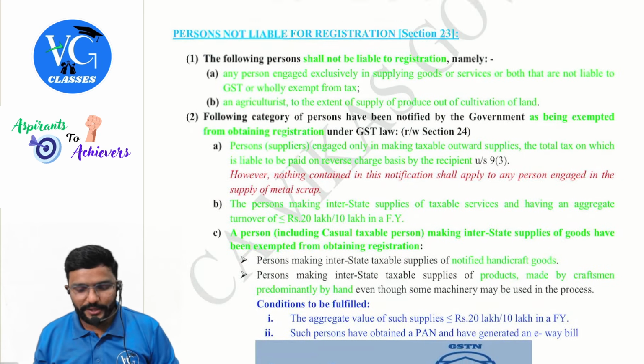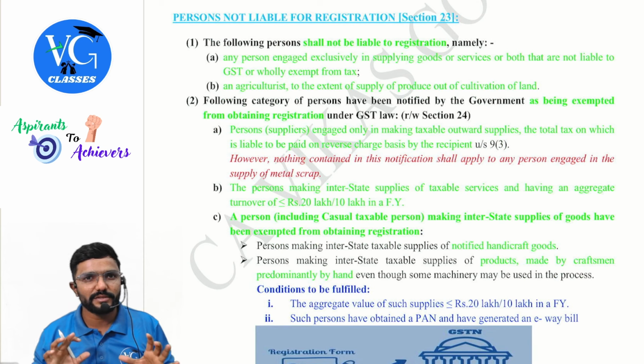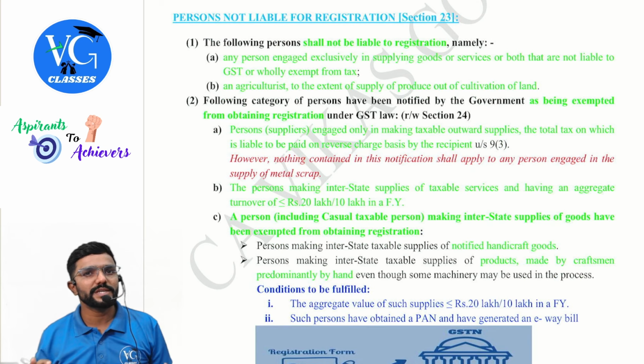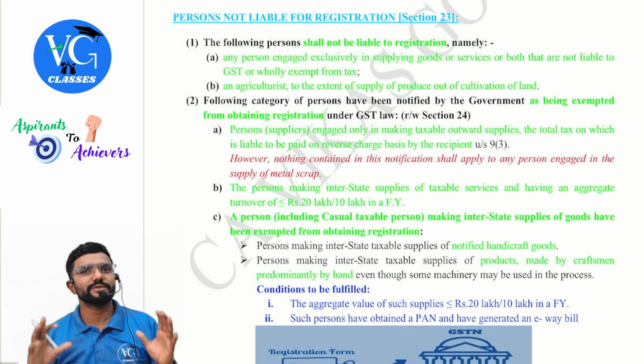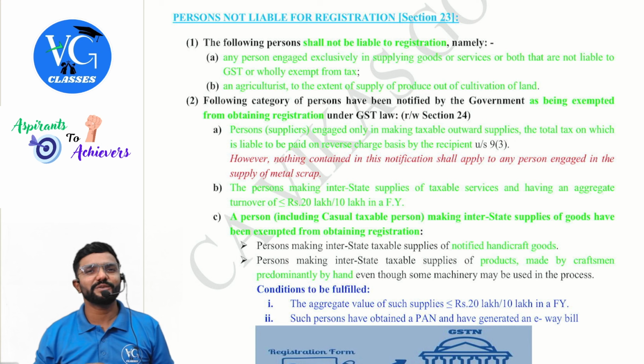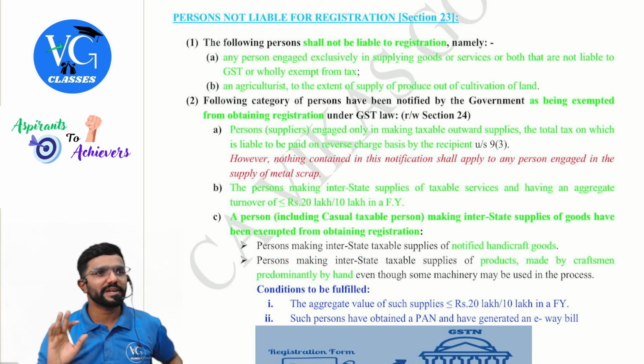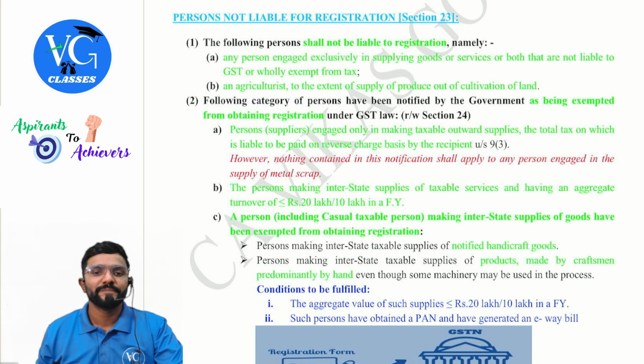Now coming to 23. Who should not get registered under GST? Guys, important. Why? Because when you have to decide who should get registered or not, you should have knowledge of all three sections. Sir, I know 22. Is it enough? May not be, because something might be covered in later sections. Only when you know all three can you answer it all together.